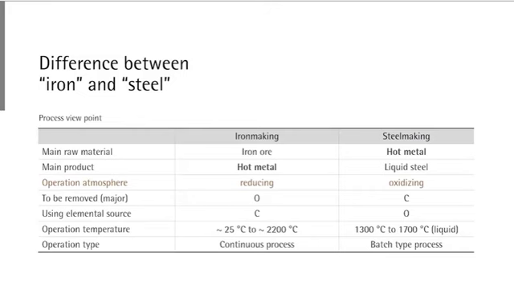This kind of iron is more useful when you take carbon out of it. So once the carbon content in iron is decreased, then we call this state steel. Steel is actually converted from hot metal by decreasing carbon content and removing other impurities. Since iron and steel are different, the production routes for iron and steel are also different. This table shows different characteristics of the iron making process and the steel making process.